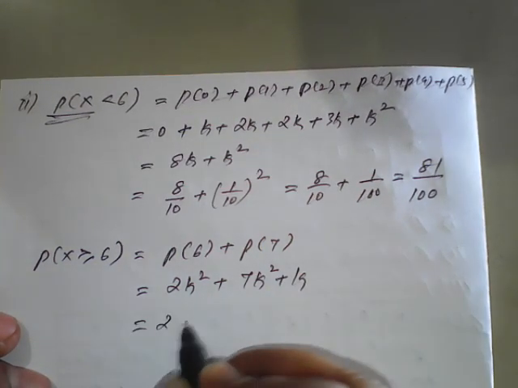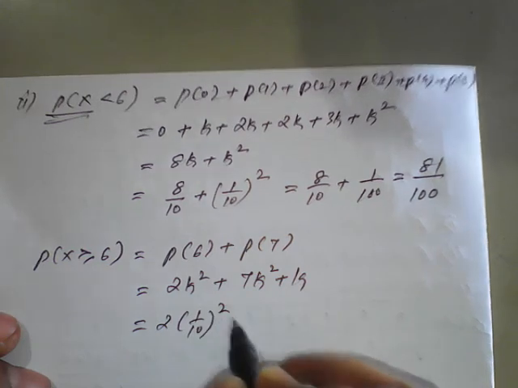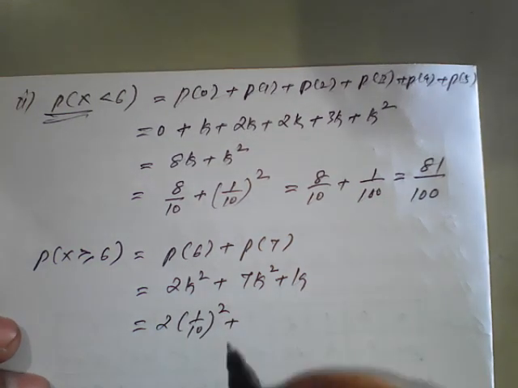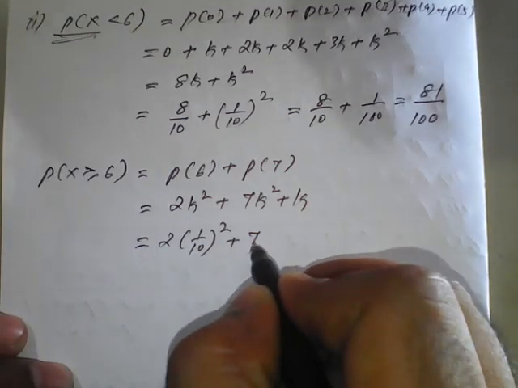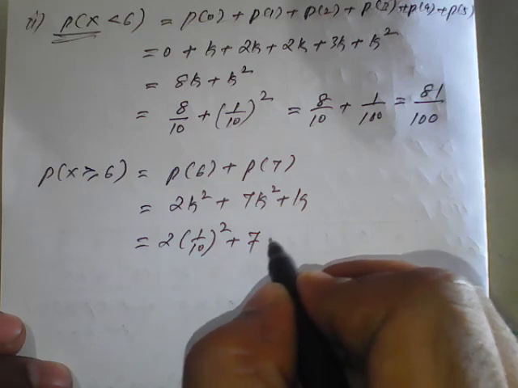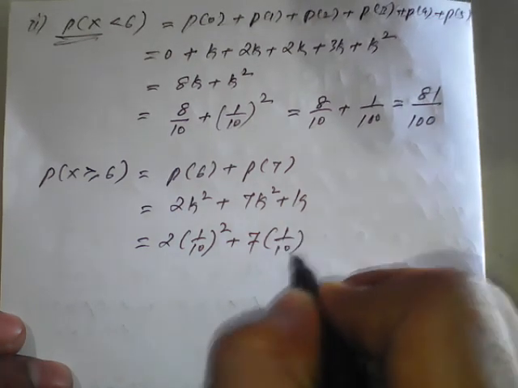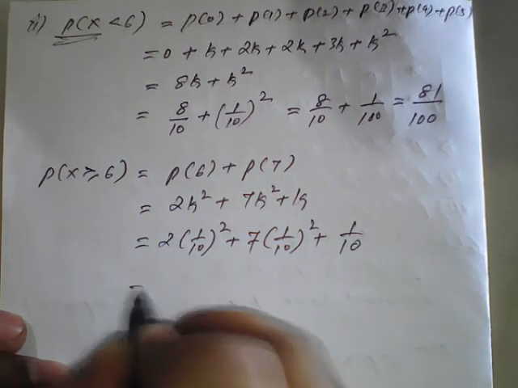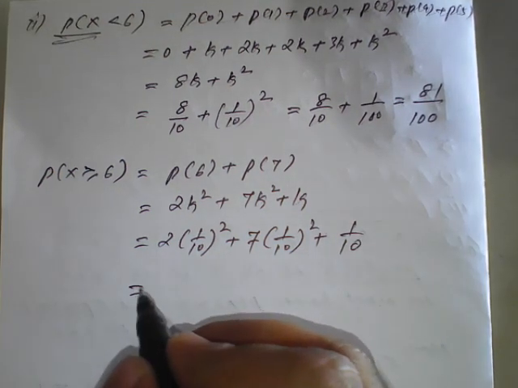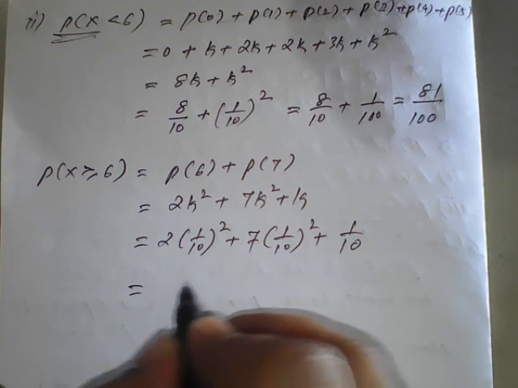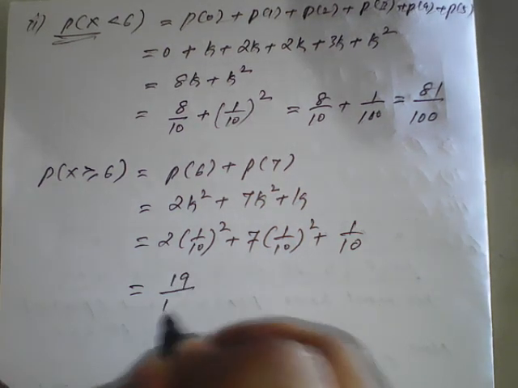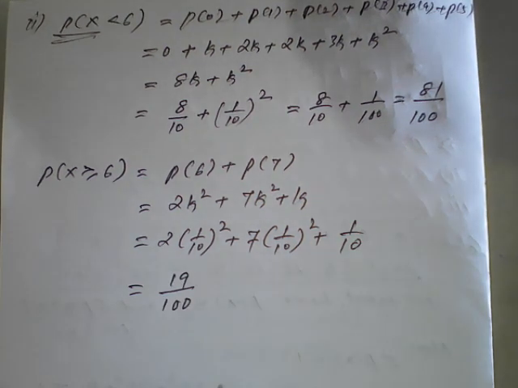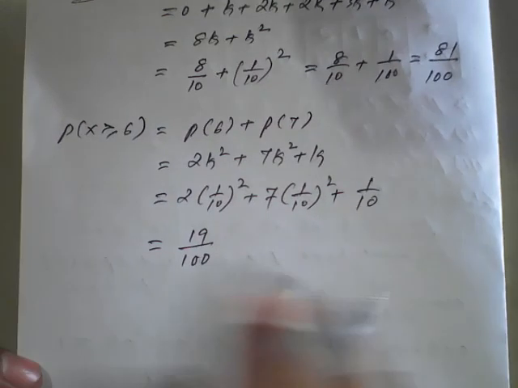So 2 times 1 upon 10 square, because I am replacing the value of k here, and 7 times 1 upon 10 whole square plus 1 by 10. On simplification, the answer is 19 upon 100. So we got the second result.